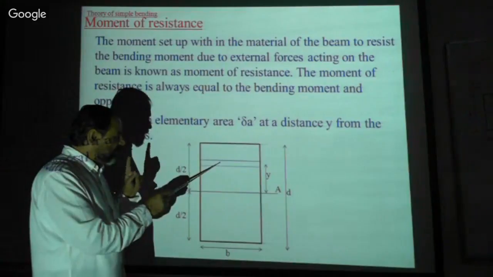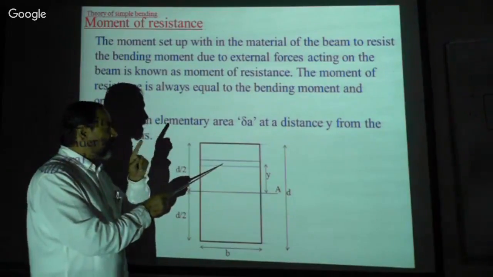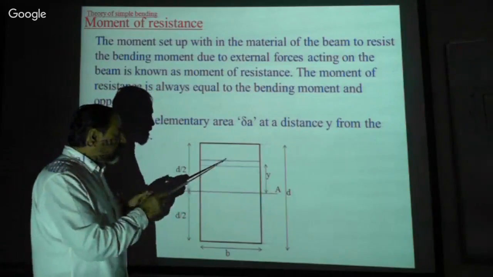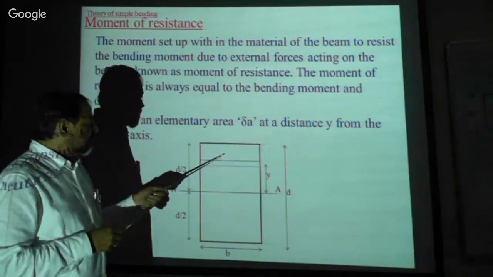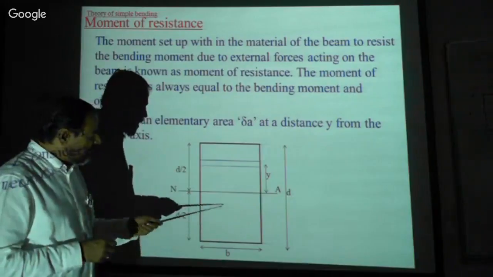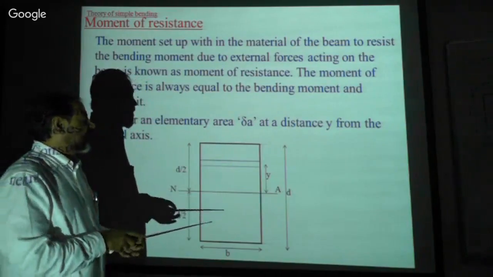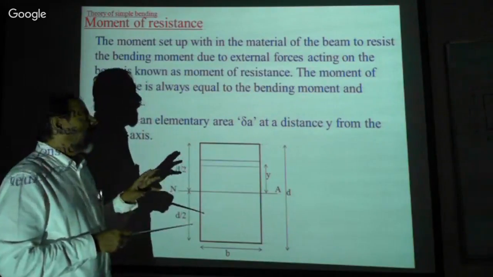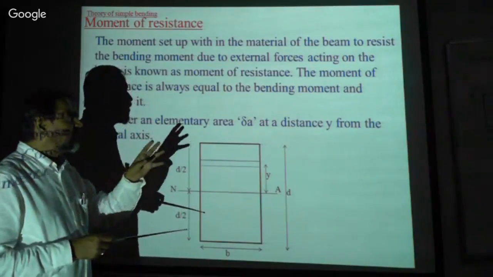We have considered one layer and calculated the moment about the neutral axis, isn't it? Now this section consists of a number of fibers, so calculate the moment of all those fibers and sum them.